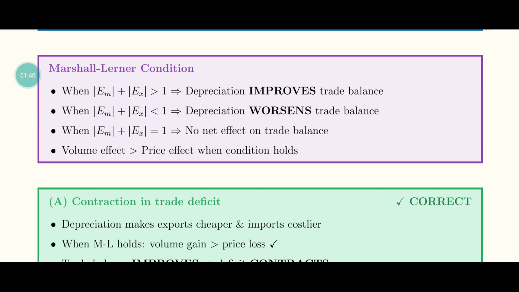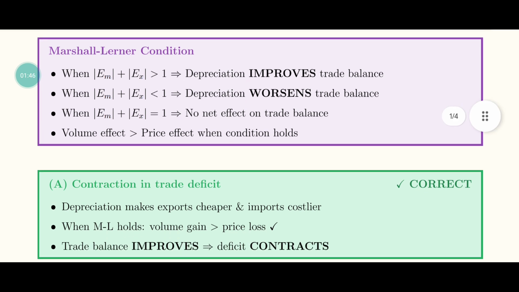Trade deficit, so depreciation makes export cheaper and import cost higher. When the Marshall-Lerner condition holds, volume gain is greater than price loss, so trade balance improves and deficit contracts.